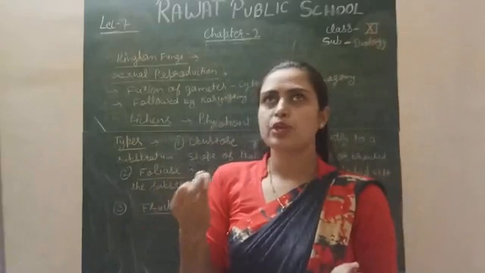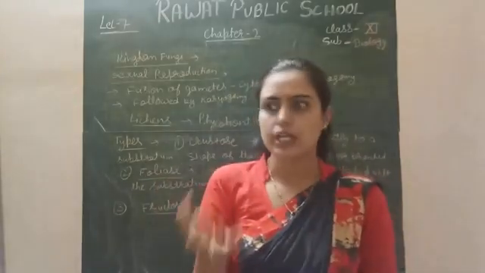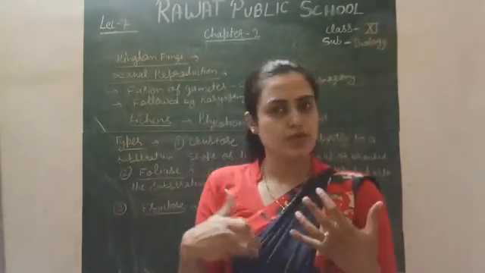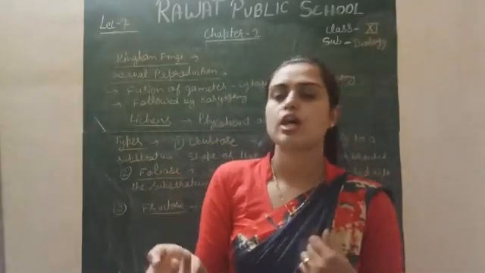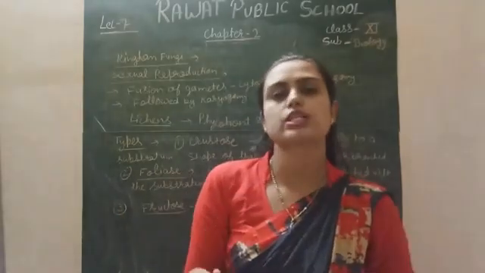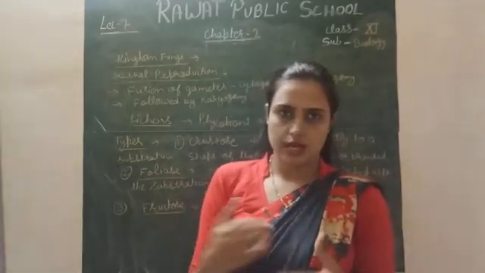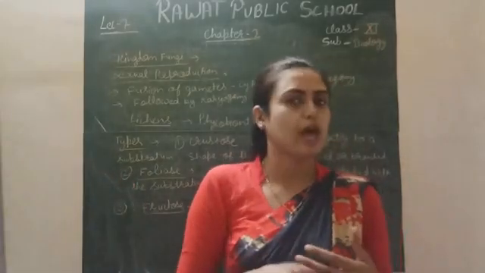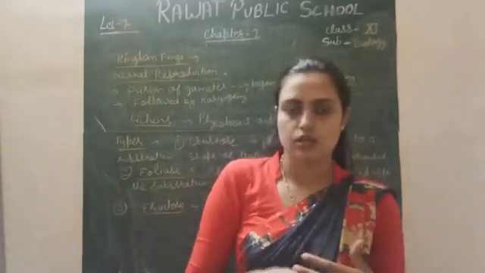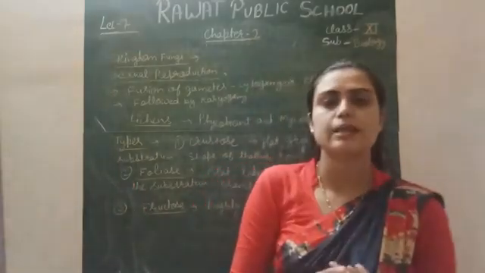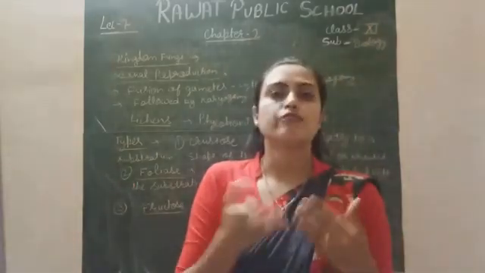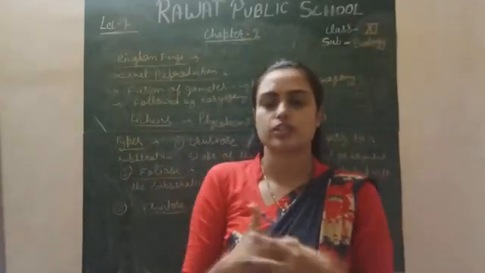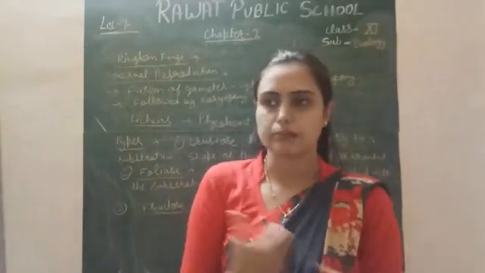Hyphae are made up of cytoplasm only, and in a few cases this cytoplasm is separated by walls, while in other cases it is not. Where the walls are absent, they are called aseptate hyphae, and where walls are present which divide the cytoplasm of the hyphae, they are called septate. Hyphae are very long thread-like structures, and a group of hyphae we call the mycelium, right?